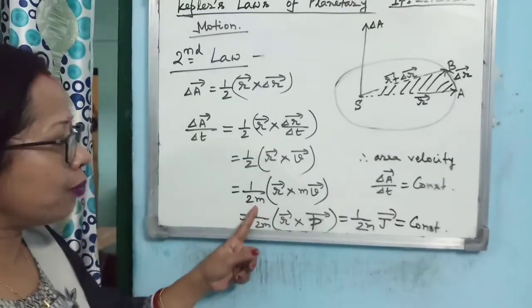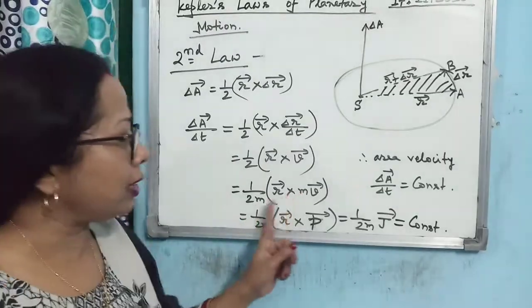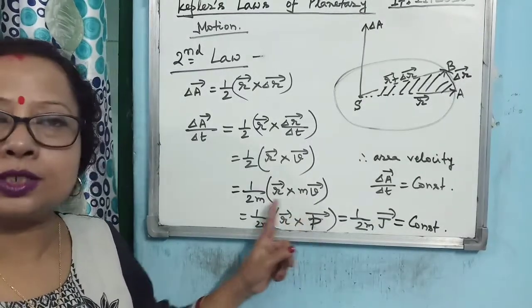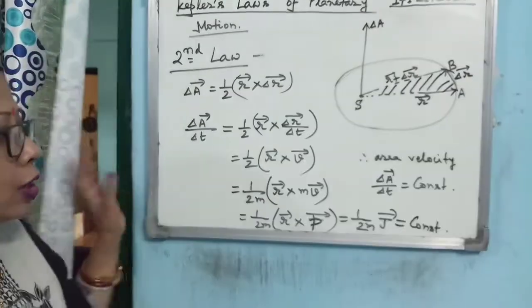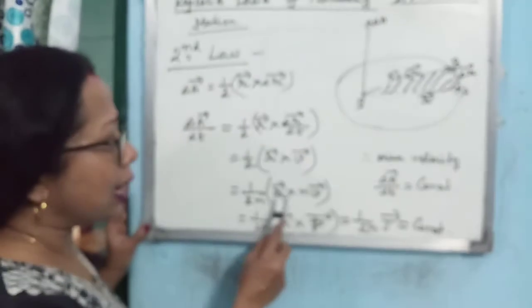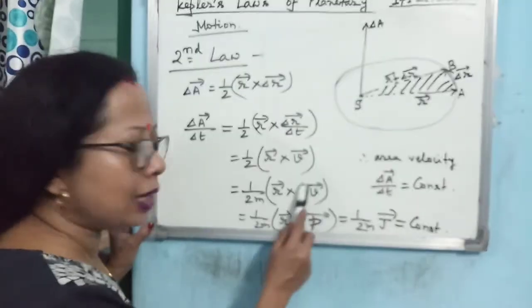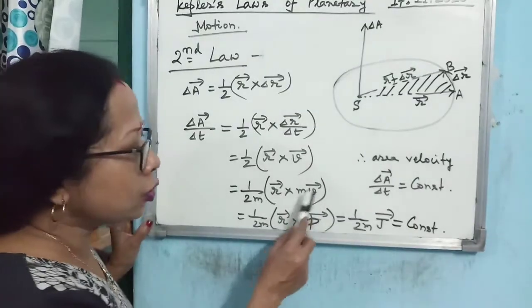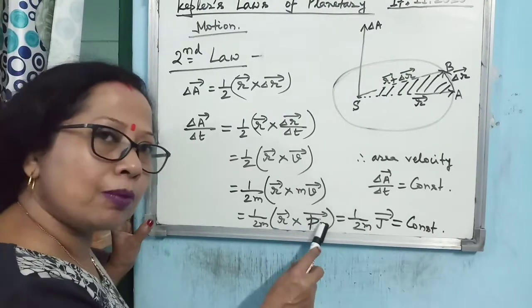Now you see in the next step what I have done: multiplied and divided by the mass of the planet. What is the small m? The mass of the planet. So you are getting 1 by 2m r cross mv. So what is mv? It is the linear momentum. So in place of mv you can write down linear momentum.